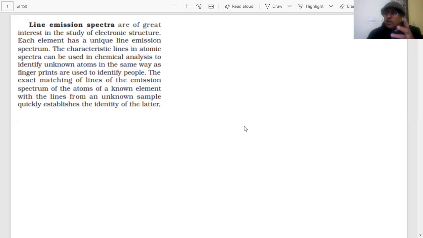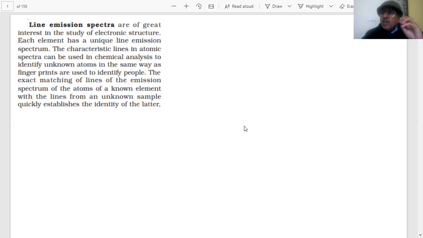How to write the electron configurations, and what was the quantum theory which was given after Bohr studied the emission spectrum of the hydrogen atom. You are aware that we have discussed the hydrogen atom and the hydrogen spectrum.